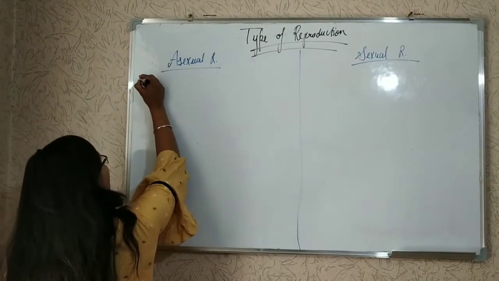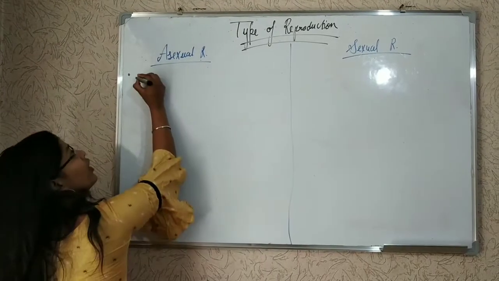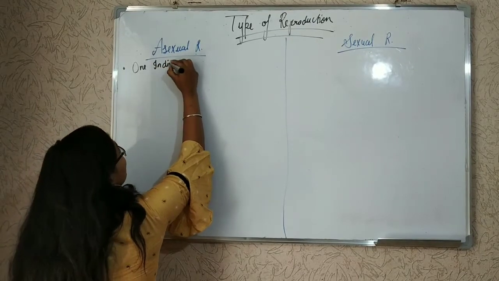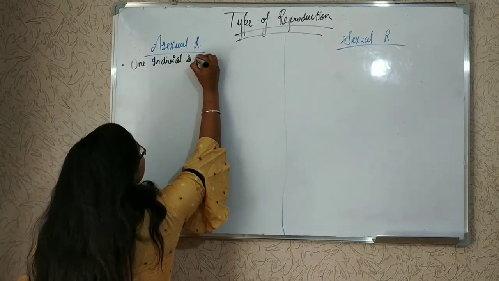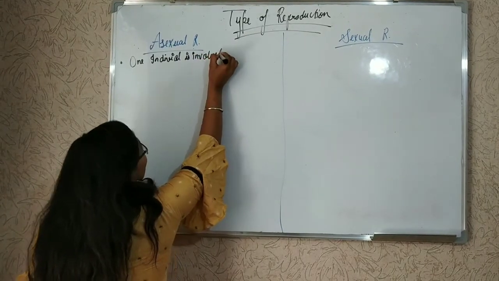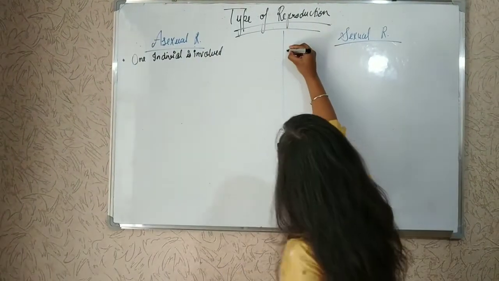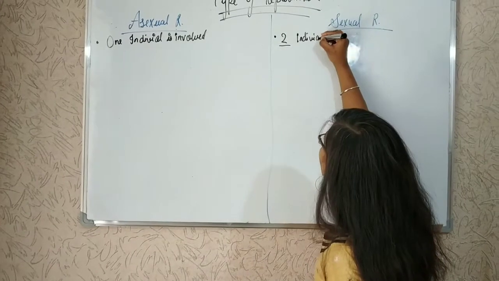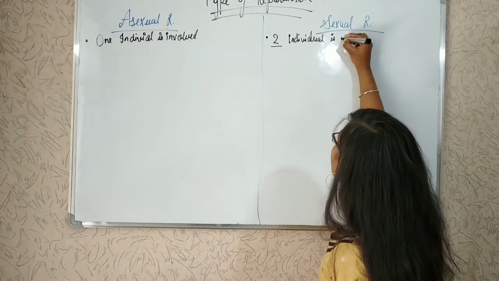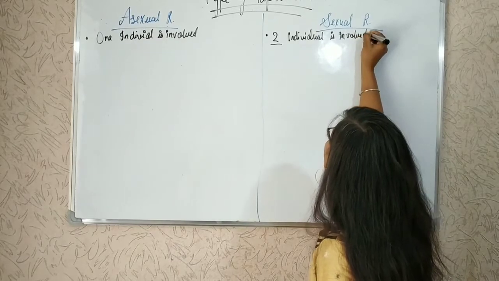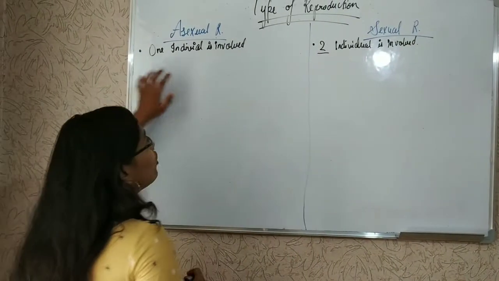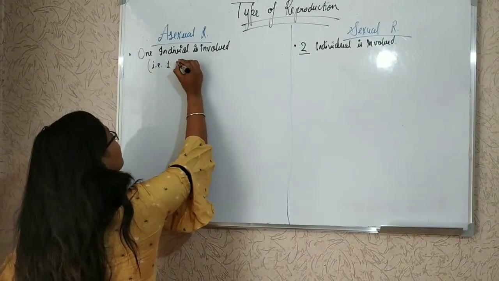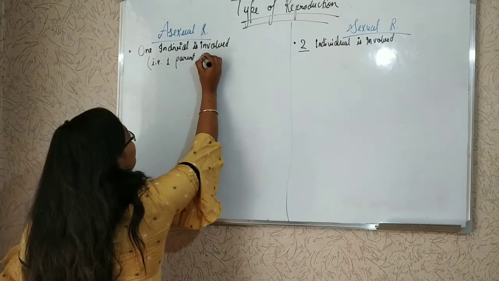If we talk about asexual reproduction, in this one individual, that is one parent, is involved.